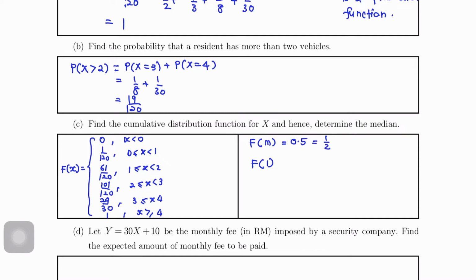Okay, cuba tengok dekat sini, 61 over 120. Dia punya nilai X adalah 1 sebab ada equal pada 1. So F besar 1 equals to 61 over 120, which is greater than 0.5. Therefore, median equals to 1. Okay, median adalah value X. So the median equals to 1.